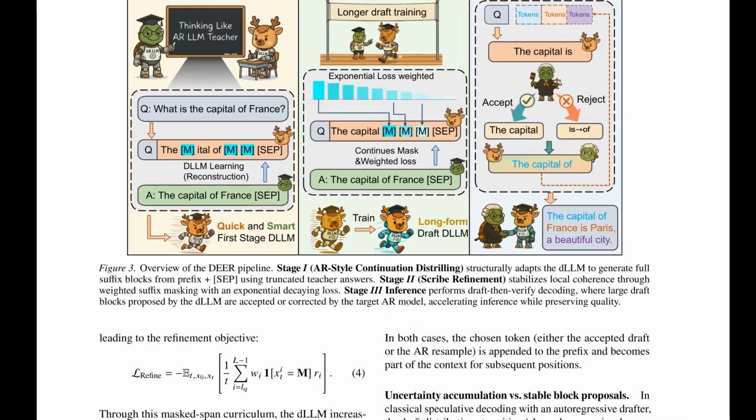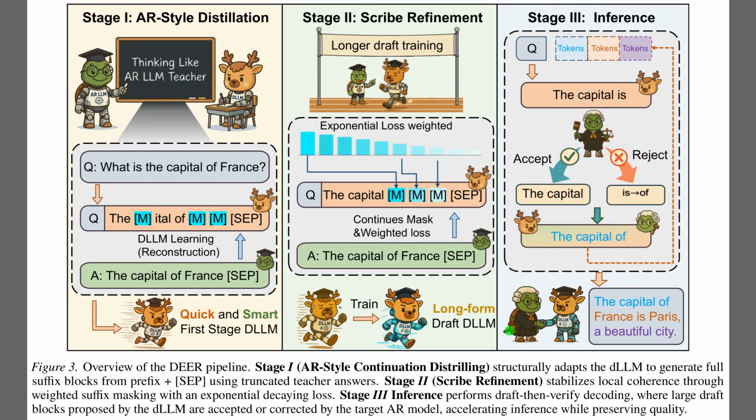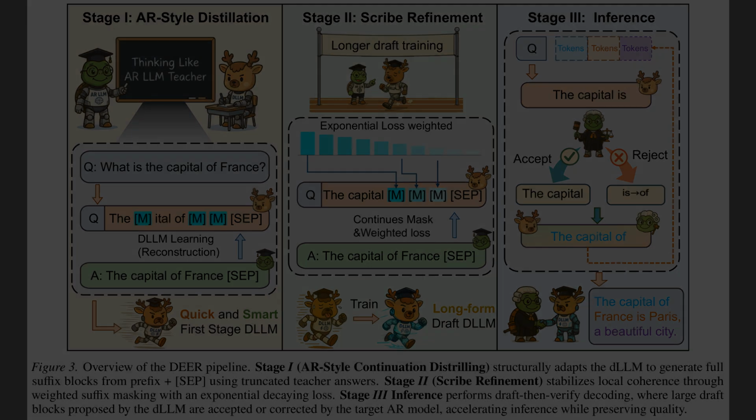Figure 3 ties the whole DEER workflow together, showing how training sets up the diffusion drafter for long block proposals that the autoregressive model can safely verify. The left panel covers stage 1, where teacher answers get truncated and a separator token marks the boundary, so the diffusion model learns continuation, not full sentence reconstruction. The middle panel shows stage 2, which reweights the masked suffix, so tokens near the prefix matter more. The right panel shows inference, where draft tokens get accepted or rejected one by one.